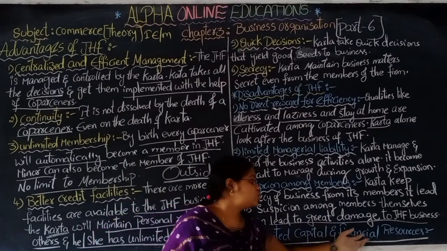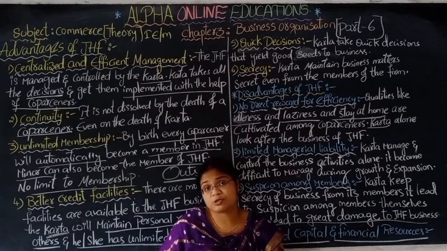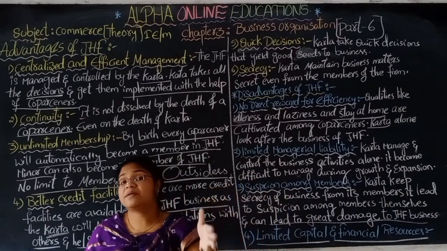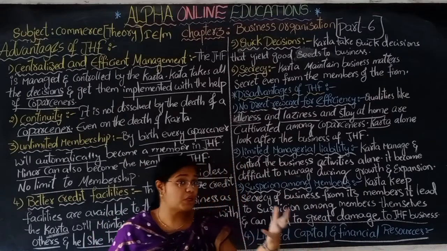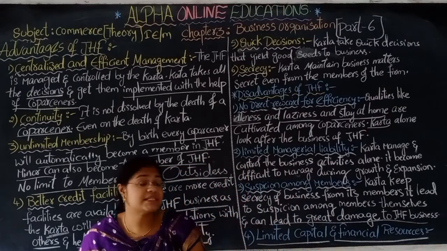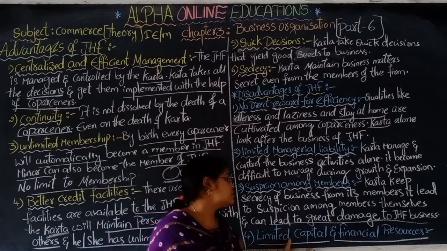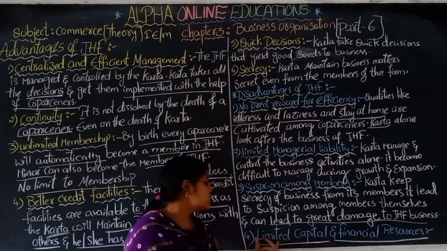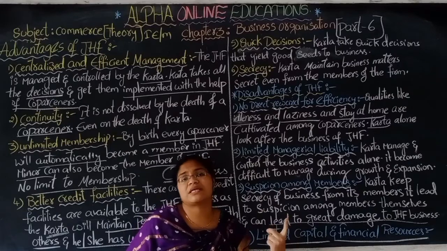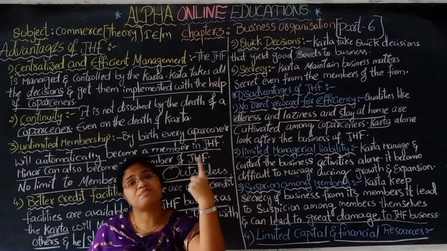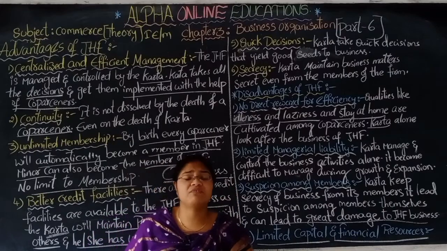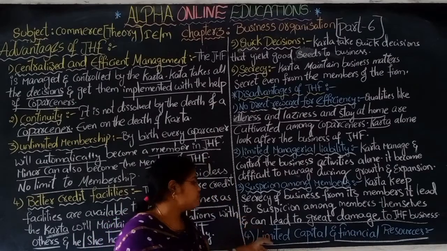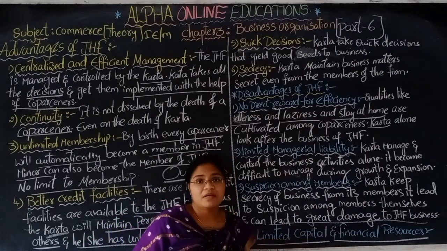And the financial resources, whether fixed capital or working capital, whatever resources are required for the business, are also very limited. Because the Karta is only one person, how much capital can one person bring? It becomes difficult for him to bring that much capital at the time of business.